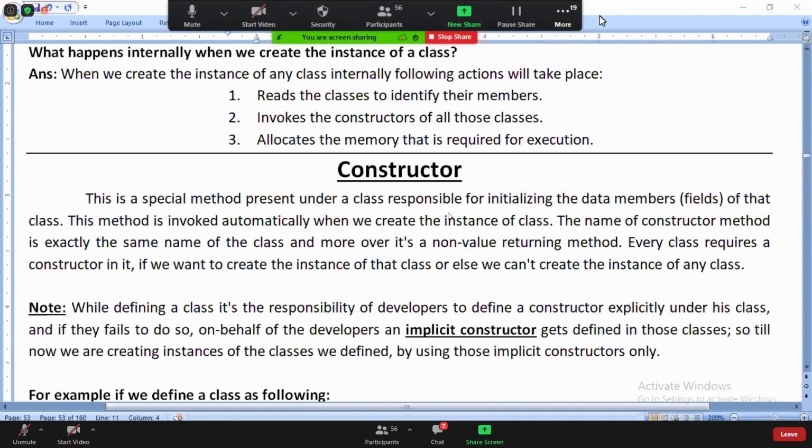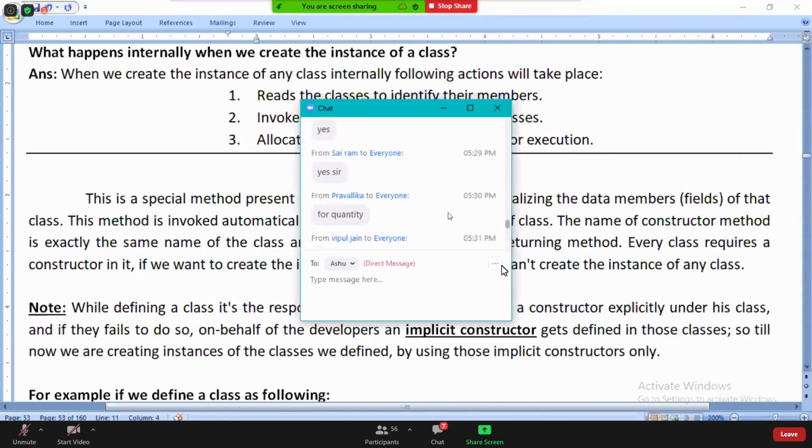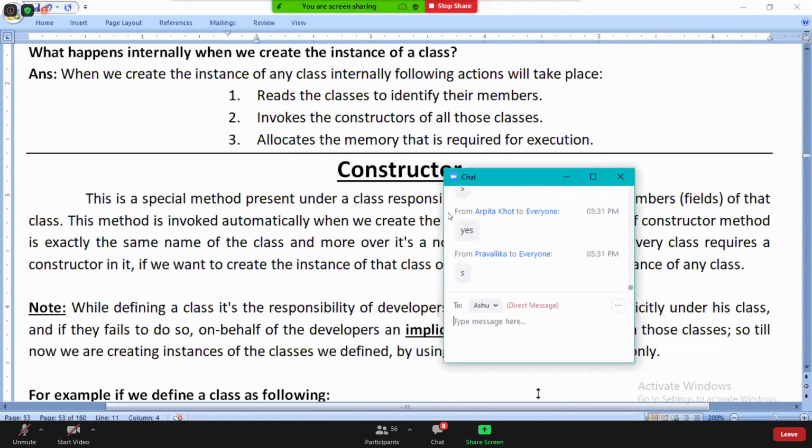So exactly, whenever you're trying to create the instance, in the last class I explained to you, memory will be allocated, right or not? Last session is all about allocating the memory only. Now, if you want to allocate the memory, do you require to know the members of the class or not?